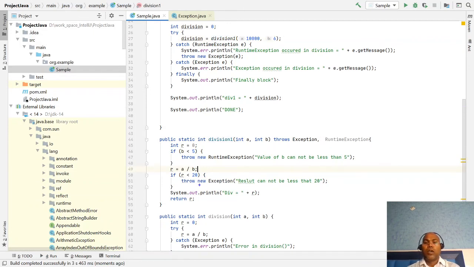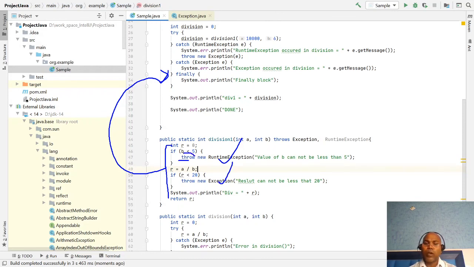So in summary, Java gives different options: you can handle an exception inside your method with a try catch block, or you can throw the exception to the calling method. If you want to throw manually, you use the throw keyword with the kind of exception you want to throw.